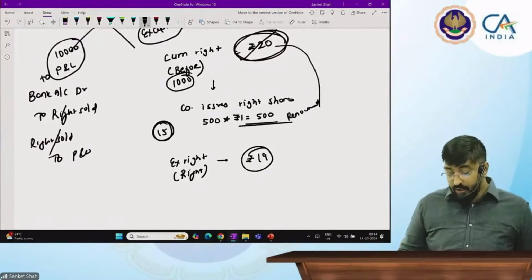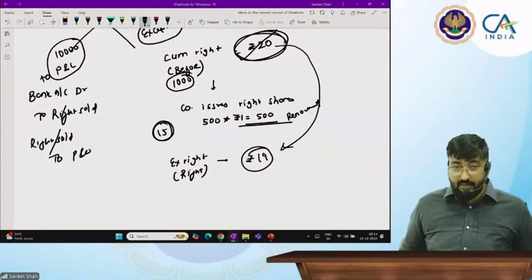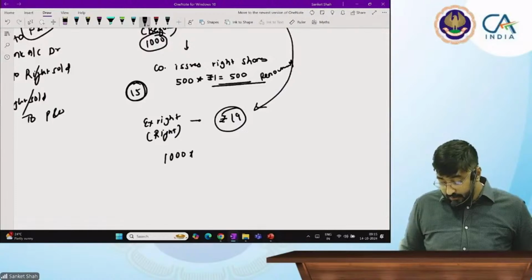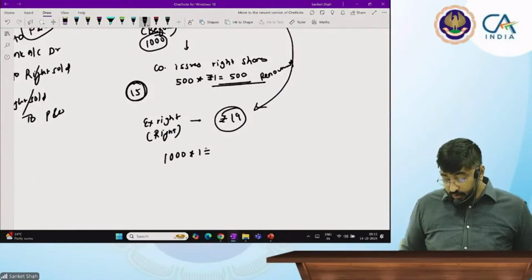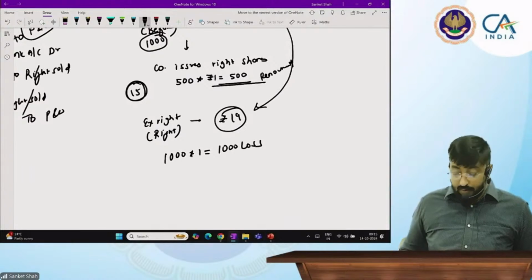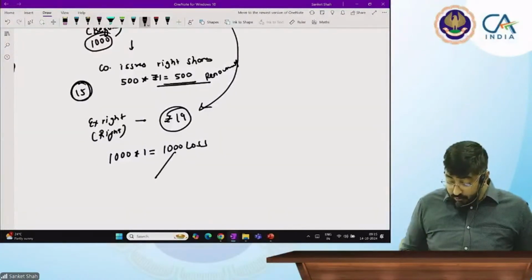I bought these shares only for right share purpose, and now the market goes down to 19. So what is the loss for my existing shares? 1000 into 1 rupee, 1000 is loss.